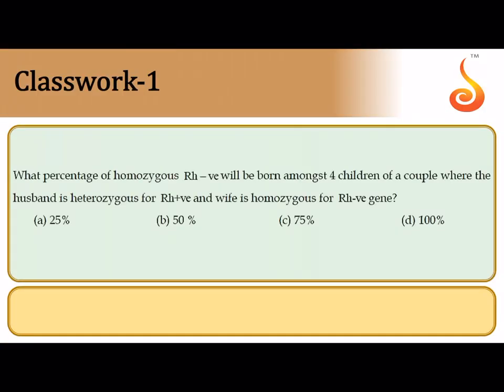What percentage of homozygous Rh negative will be born? Rh negative means small r, homozygous, among the 4 children born to a couple where the husband is heterozygous Rh positive, capital R, small r, and the mother or the wife is homozygous, small r, small r. So if you cross capital R, small r, the gametes produced by the father, with small r, the gametes produced by the mother, the children will have the following genotypes.